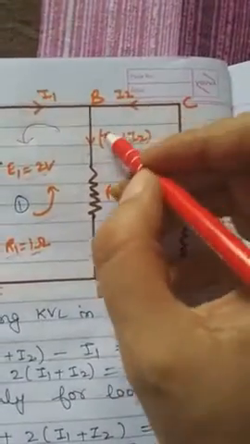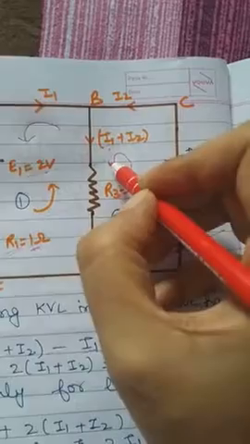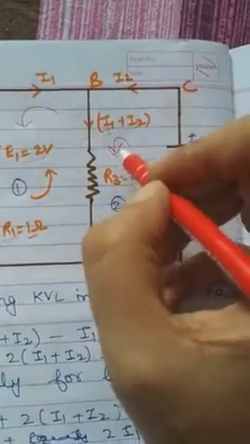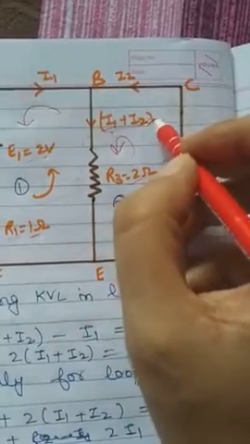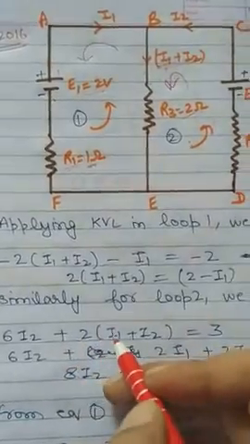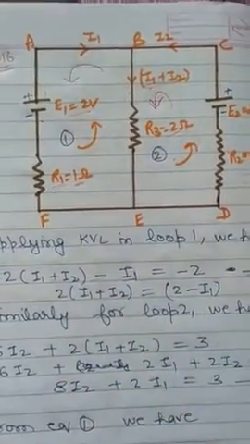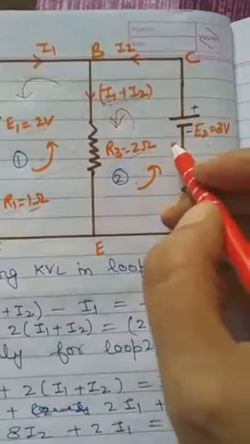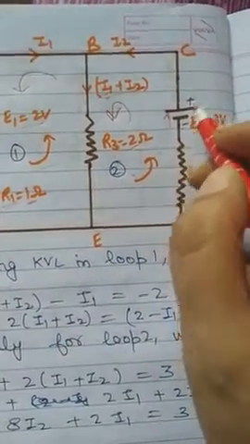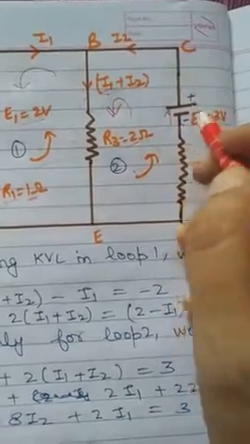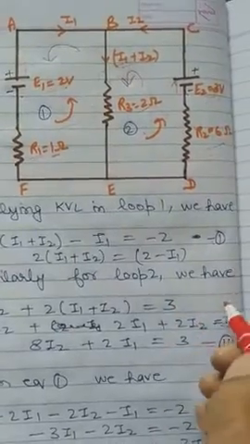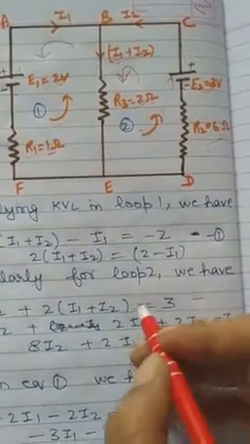Now again when we will go in this direction, so our direction is along this direction, so I1 plus I2, and our direction is same, so that means 2 multiplied by I1 plus I2 will be taken as positive. So this 6I2 plus 2 into I1 plus I2 taken positive. Now what about EMF? So we are going in this direction from the lower to the higher potential, minus to the plus terminal, so because of that this will be taken as positive. So this is positive.